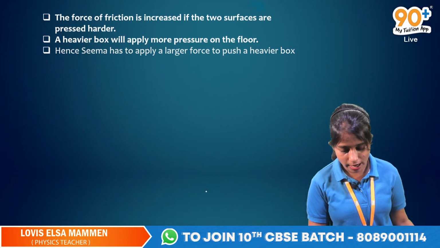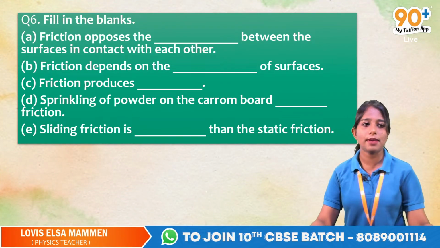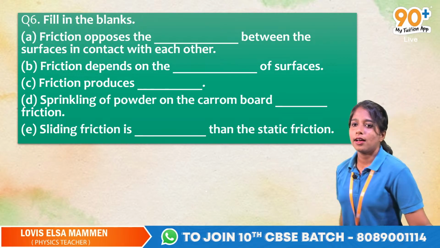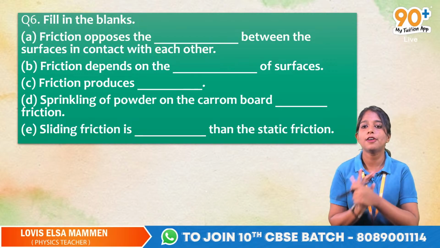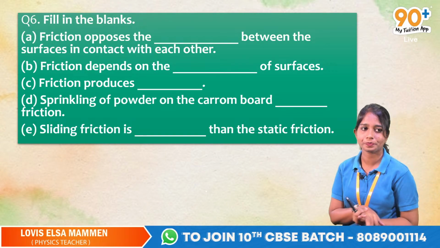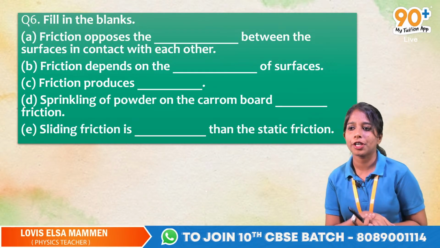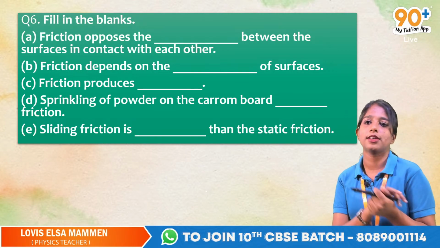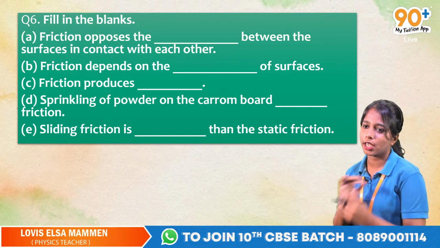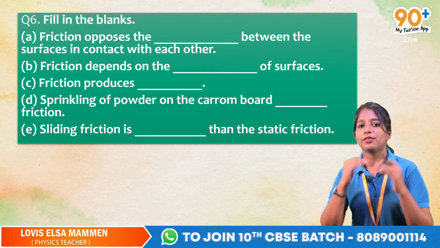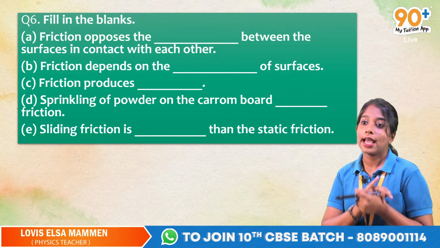So here comes the next question. Fill in the blanks. The first part, friction opposes the dash between the surfaces in contact with each other. Friction എന്തിനെയാണ് oppose ചെയ്യുന്നത്? That is the question. Friction opposes the dash between the surfaces in contact with each other. Okay, so in the first question itself we have discussed that friction is an opposing force. എന്തിനെ oppose ചെയ്യുന്നു?